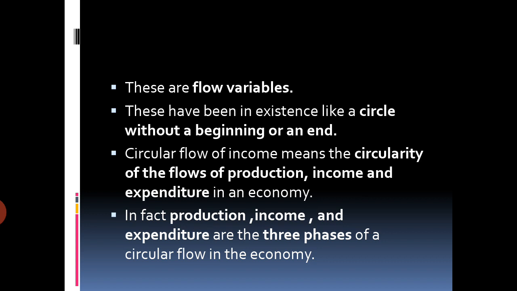These three things are moving in a circular form: production, income and expenditure. In fact, production, income and expenditure are the three phases of a circular flow in the economy. So we can also say that these are the three phases in which the economy is moving. Either we can say three phases or the continuous process or circularity of the flows, one and the same thing.